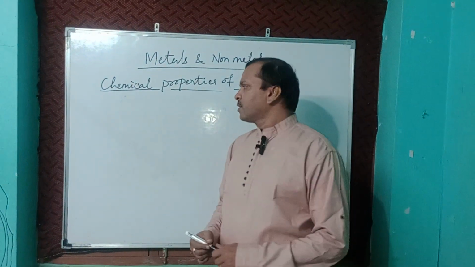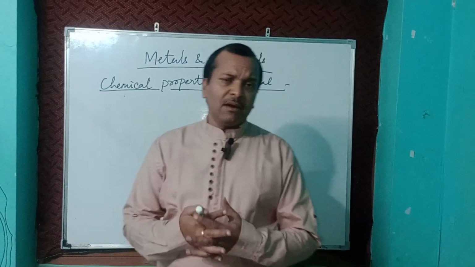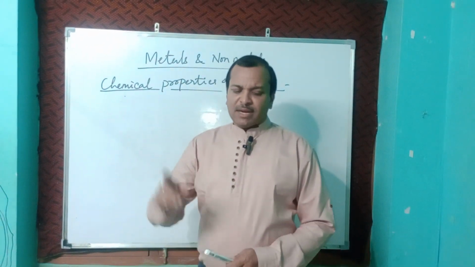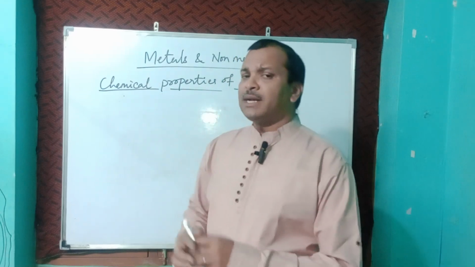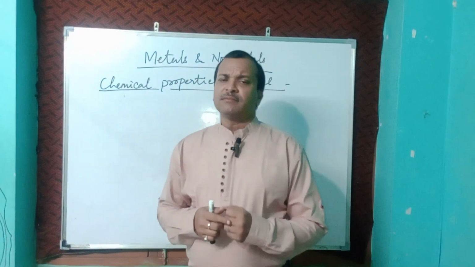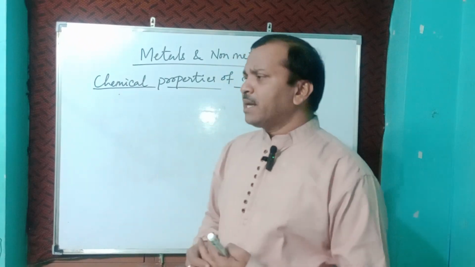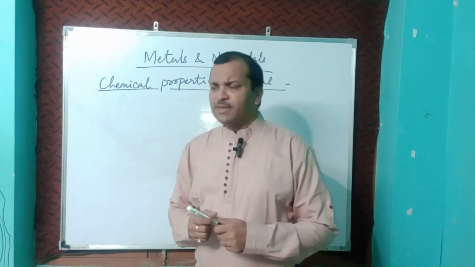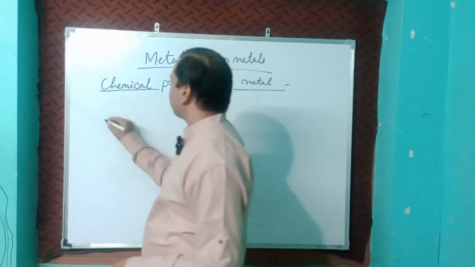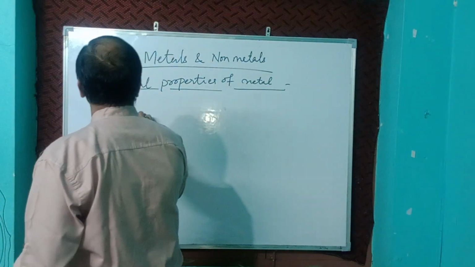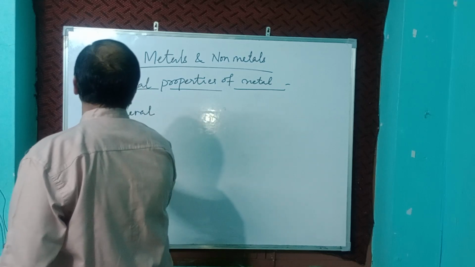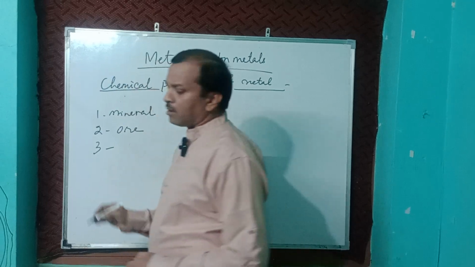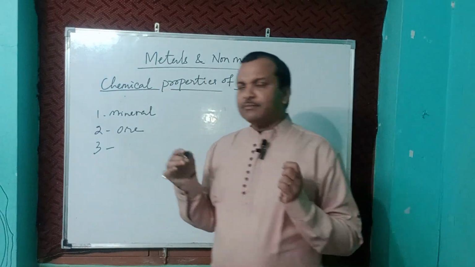Occurrence of metal. Where can metals occur? How can we get metals from their ore? Some metals like gold, silver, and platinum, we are getting them in the free state. Free state means we are getting them directly from mines. So first one is mineral, second one is ore, third one is purification.